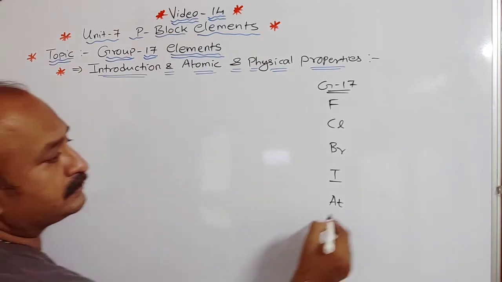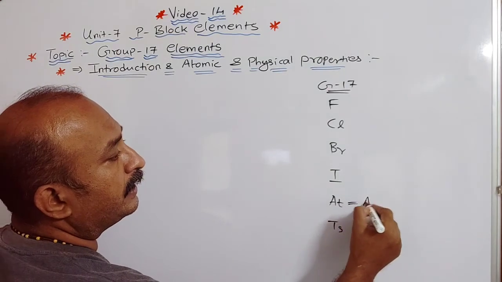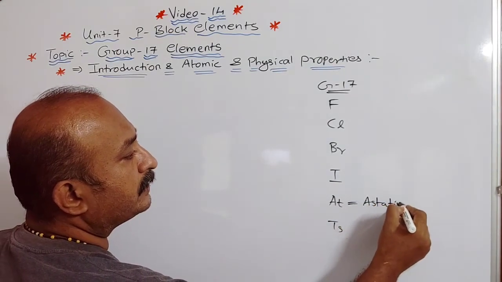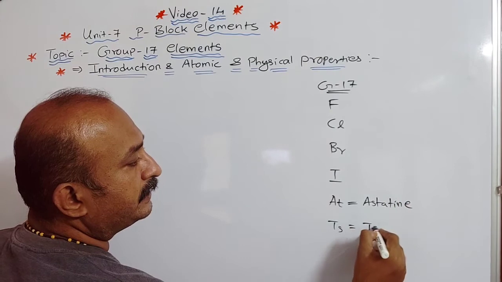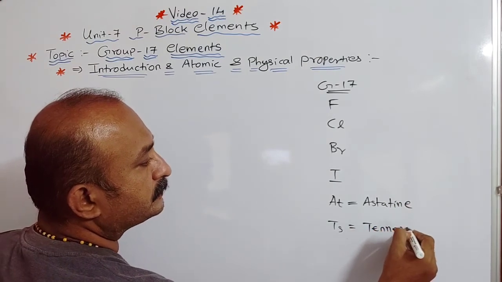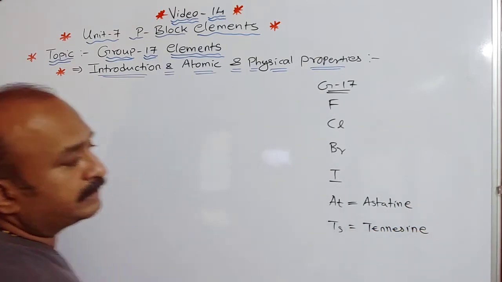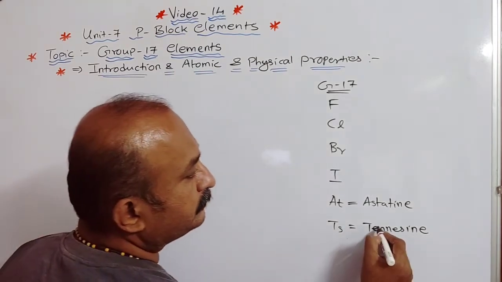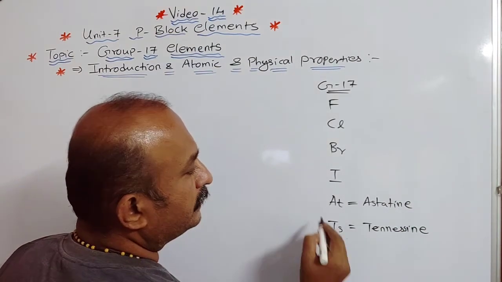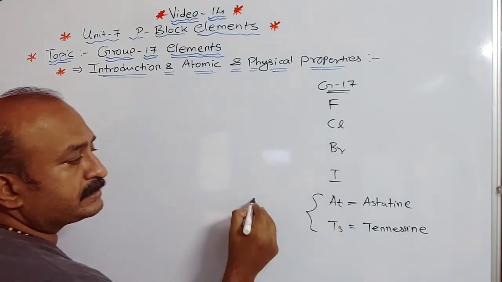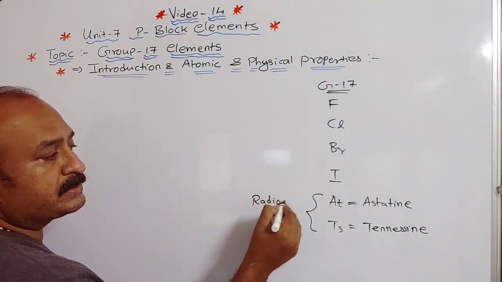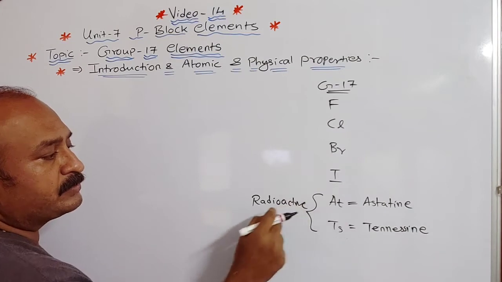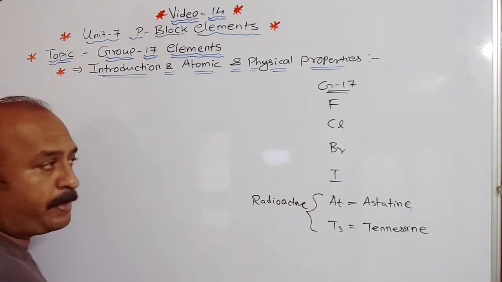Astatine, the spelling is A-S-T-A-T-I-N-E, and tennessine has a double S. These last two are radioactive elements, which we will study later, not now.